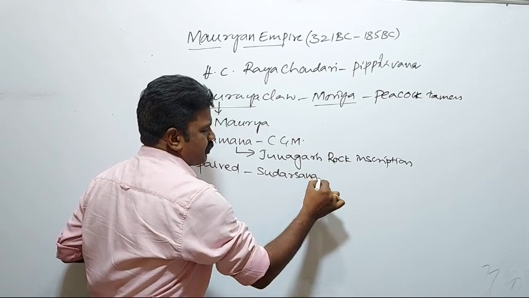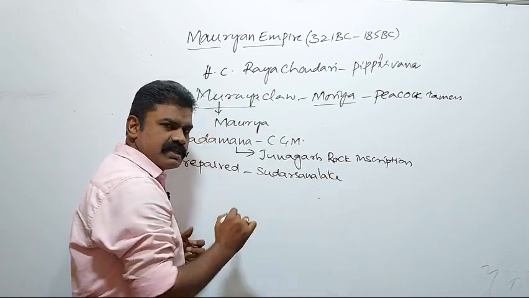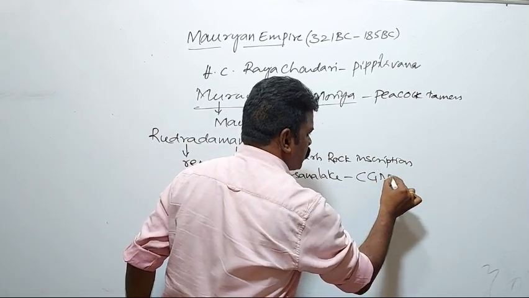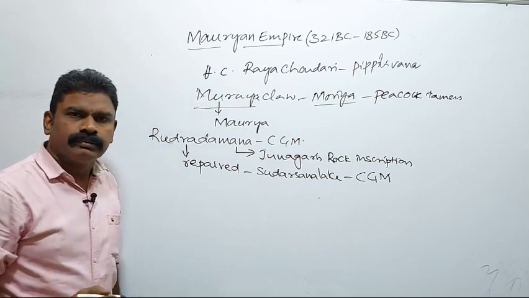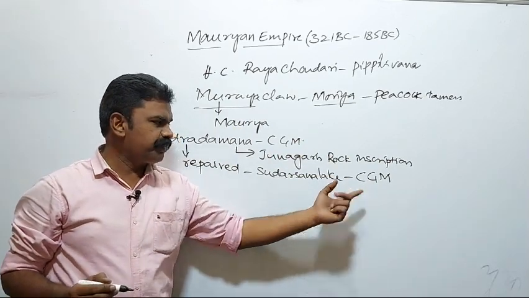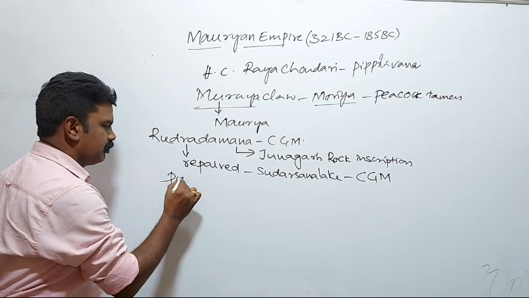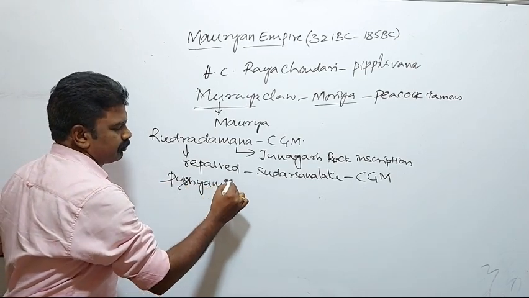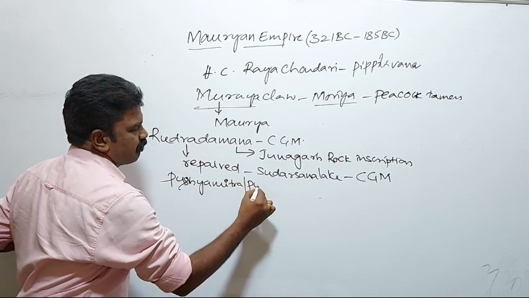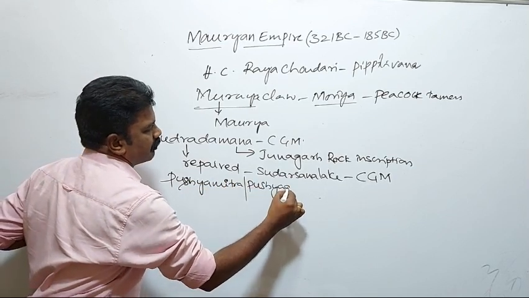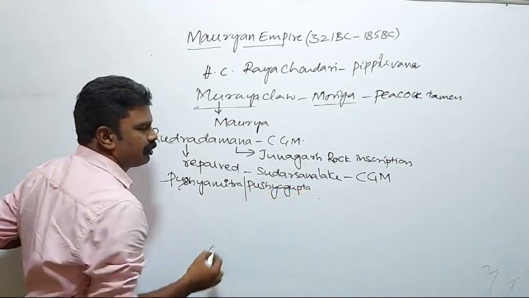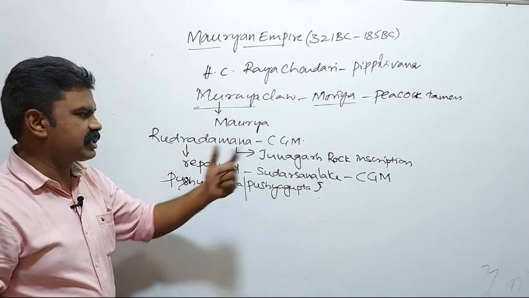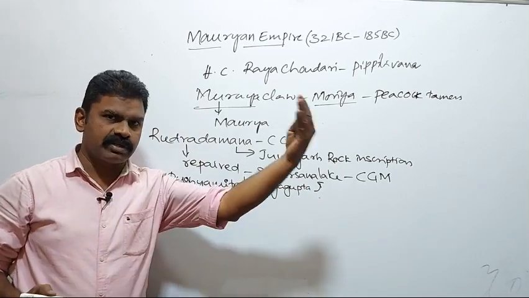What was the relationship between Sudarsana lake and the Mauryans? Sudarsana lake was originally constructed by Chandragupta Maurya. He sent Pushyamitra, in some places also mentioned as Pushyagupta, to construct the Sudarsana lake in the western part of India.